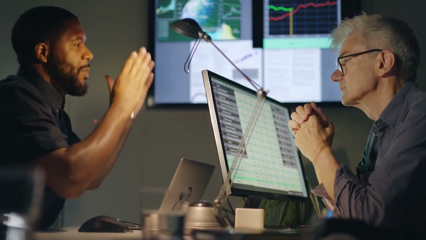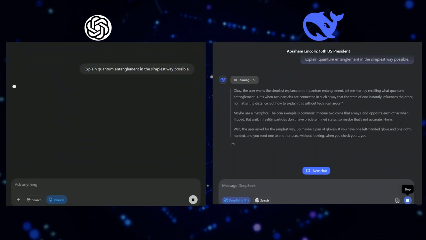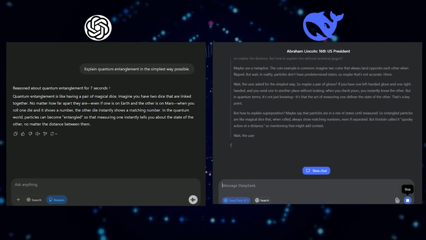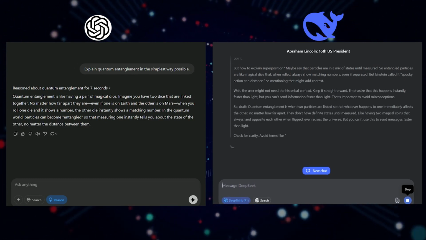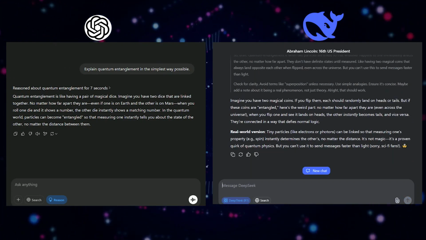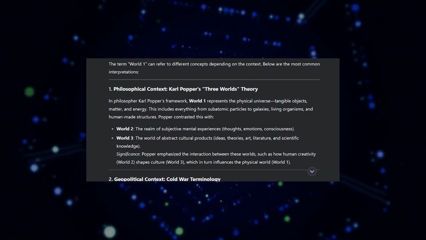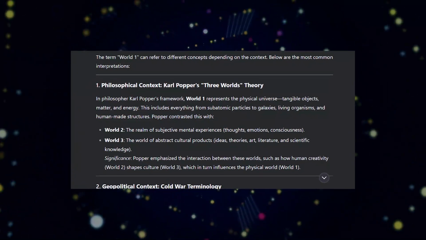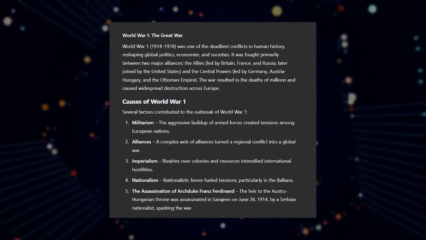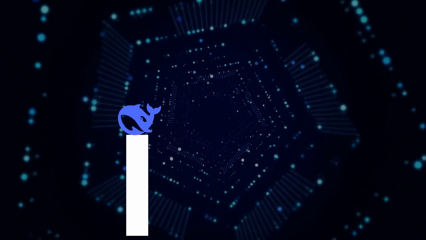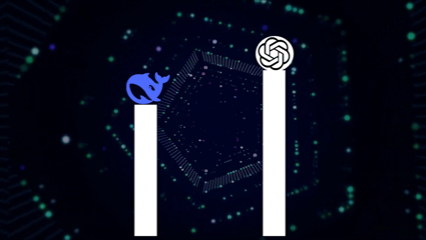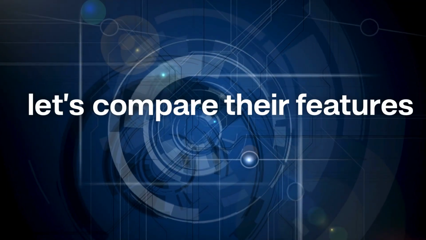For example, we asked, explain quantum entanglement in the simplest way possible. ChatGPT gave a well-structured answer, using analogies to make it more understandable. DeepSeek also did a good job but used more technical terms, making it slightly harder for a beginner to grasp. On historical events, DeepSeek provided more detailed sources, while ChatGPT was better at summarizing in a way that was easier to read. So in terms of factual accuracy, both are strong, but ChatGPT has the edge when it comes to making information more digestible.